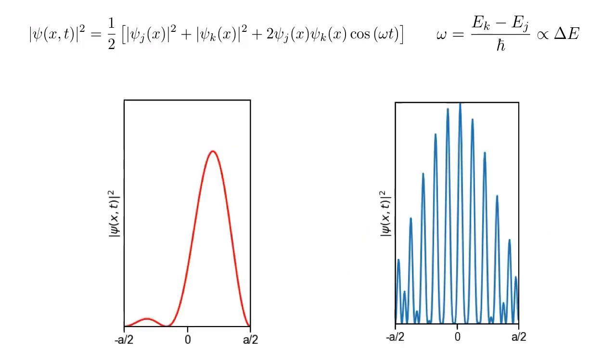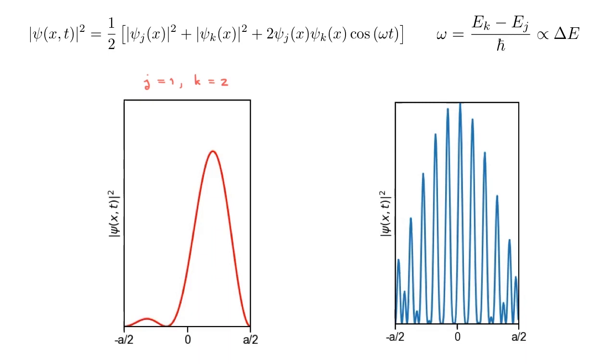It is quite instructive to see how this works in some more detail, so I have implemented the dynamics of this system in a Jupyter notebook, and you can find the link in the description and you can play with it yourself. What I'm showing here are 2 examples of the output of that code, and the one on the left corresponds to j equals 1, k equals 2, the case we were just discussing.